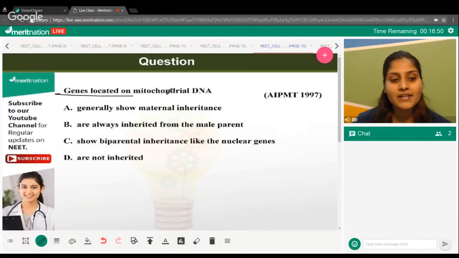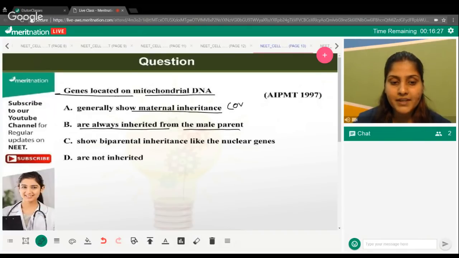Genes which are located on mitochondrial DNA, what type of inheritance are they showing? Option A: a person will inherit mitochondrial DNA always from the maternal side, so they are showing maternal inheritance. Option B: they are always inherited from the male parent, that they are coming via sperm. We can simplify it like that: they are coming via ovum, or they're coming via sperm.